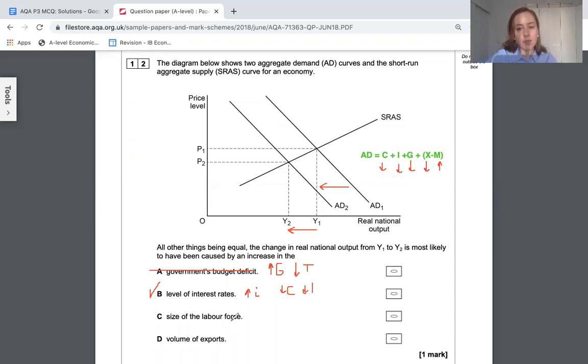Size of the labor force: that is maybe going to mean that more people are working, so it could increase consumption. It's not such a clear link to AD. It's more going to link to the long run AS. So that's definitely the wrong direction if it's going to increase consumption. Increase in the volume of exports: if you have a higher quantity of exports, you're probably selling them for a cheaper price. If it's elastic, I'm going to assume the value of these exports will increase. So that's probably the wrong way around. So the answer is B.